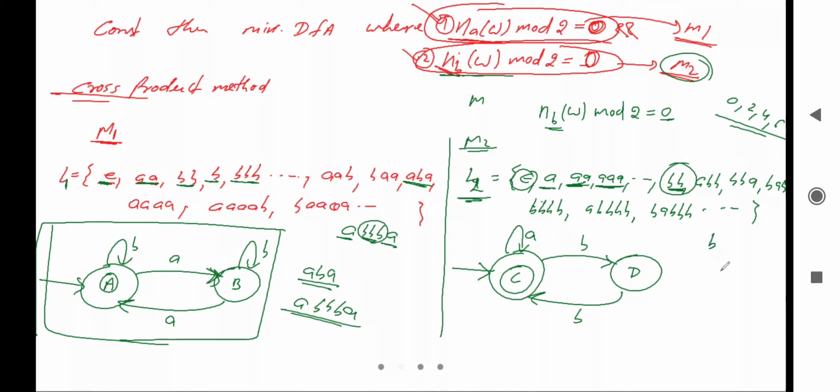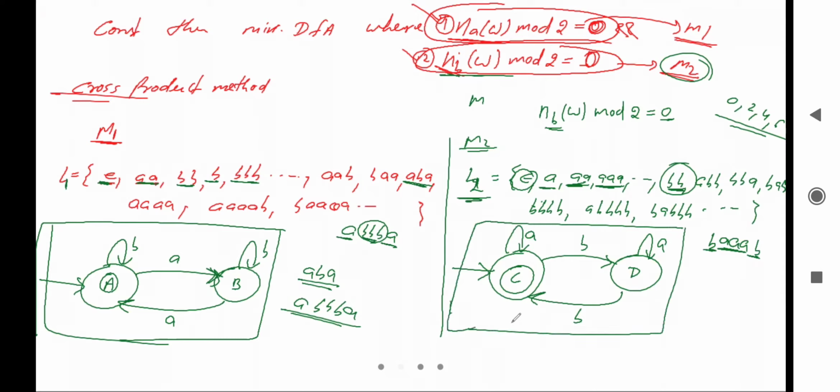After single b, can we take a or multiple a? Yes, let me say 3 times a, after that b. Is it possible? Yes, it is possible because 2 length b is possible, right? So in between any number of a is possible, so we can take the loop of a here. So finally this is the valid machine because there is no choice, no dead configuration, no null move. Finally this is the DFA.